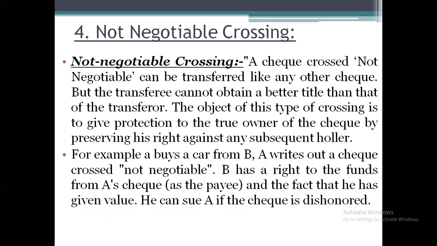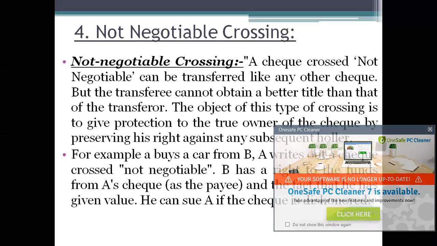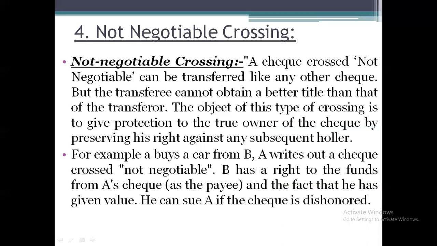Next, we have the not negotiable crossing. So let us see the meaning of not negotiable crossing. A check crossed "not negotiable" can be transferred like any other check, but the transferee cannot obtain a better title than that of the transferor. The transferor is the person who is going to transfer or circulate the check. The person to whom he is going to transfer it will be called the transferee.